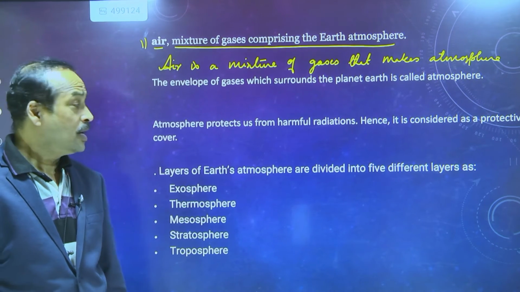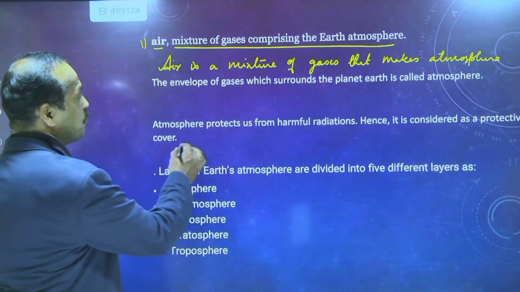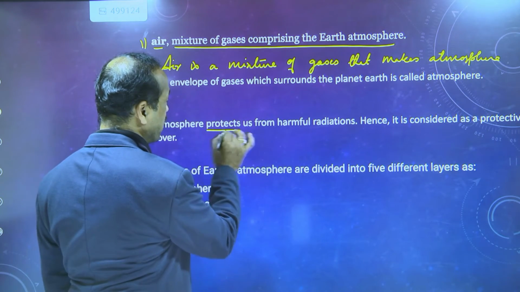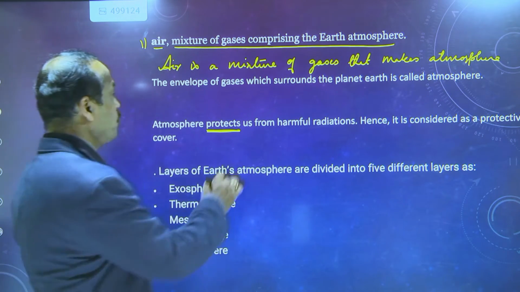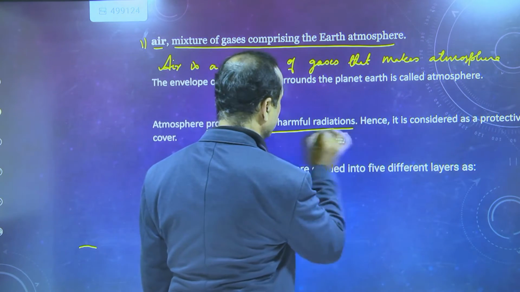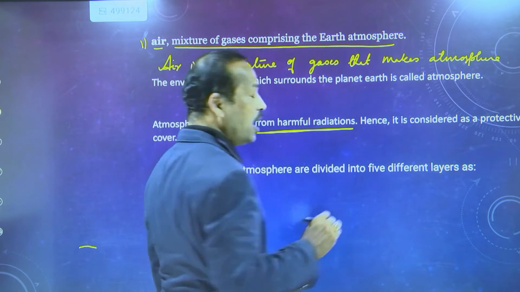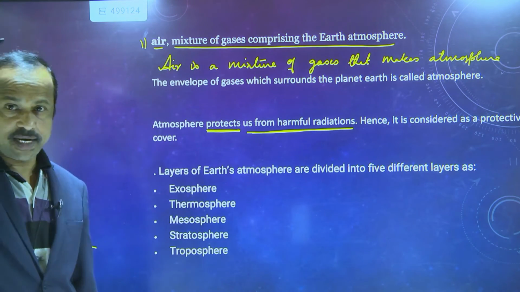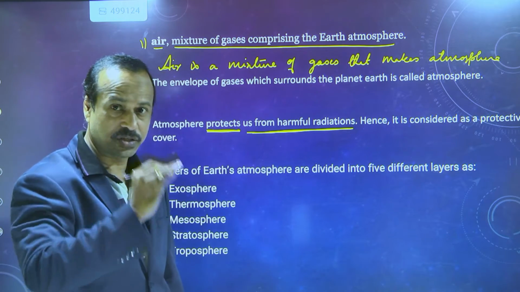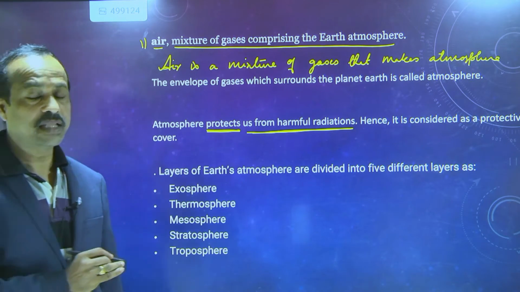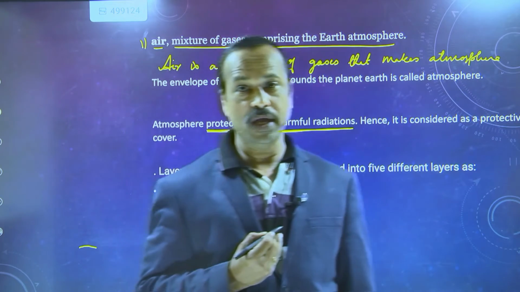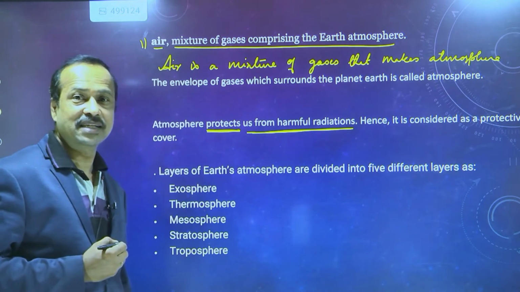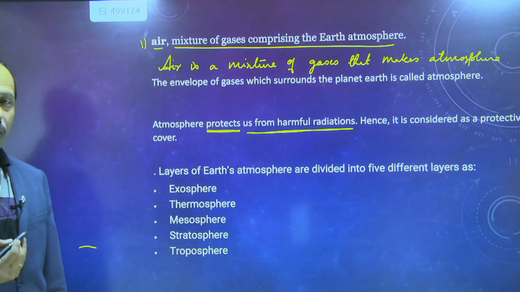Next, the atmosphere protects us. What does protects mean? It protects us from harmful radiations. You know that from outer space, radiations like ultraviolet radiations enter the Earth, and these ultraviolet radiations are very harmful to us. They may cause skin cancer, a burning sensation, all these things.